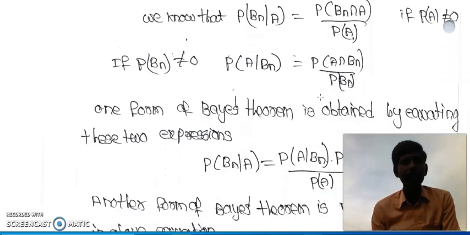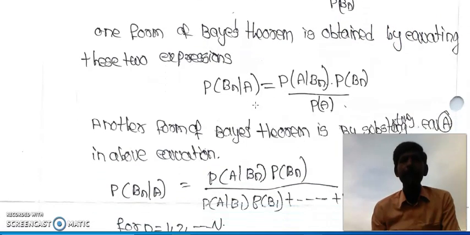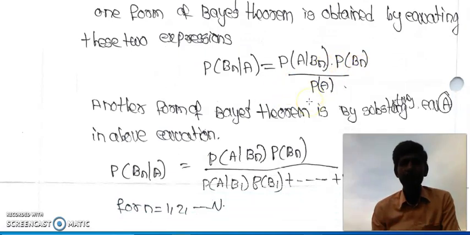If P of Bn is not equal to 0, we can write P of A by Bn equals P of A intersection Bn divided by P of Bn. One form of Bayes theorem is obtained by equating these two equations: P of Bn by A equals P of A by Bn into P of Bn divided by P of A.